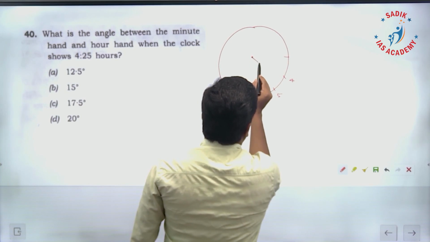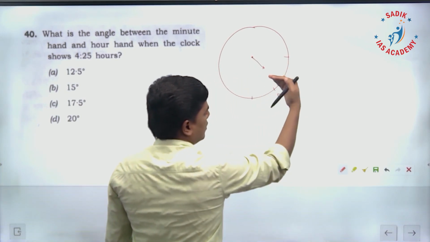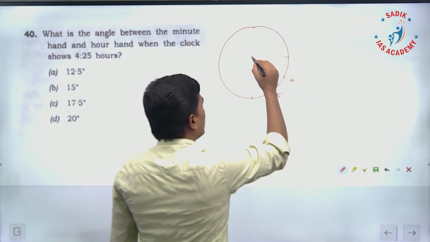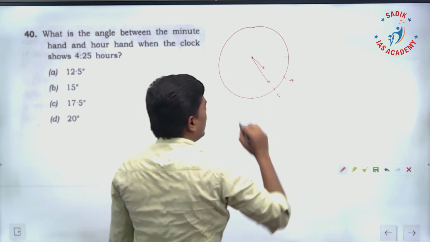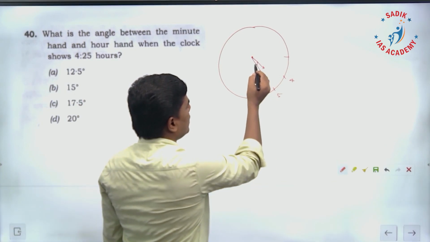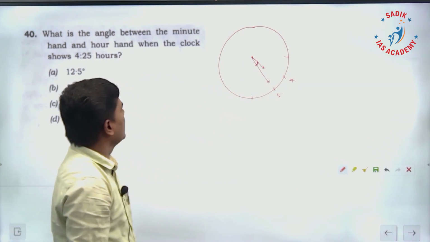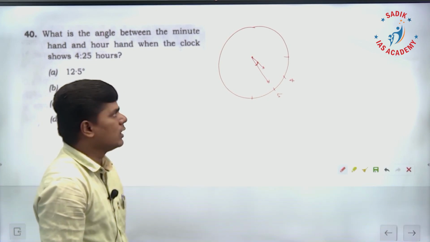Your hour hand will be what? A little bit this side of 4, and the minute hand will be exactly at 5. Now they are asking what is the angle between both hour hand and minute hand. That's the question.